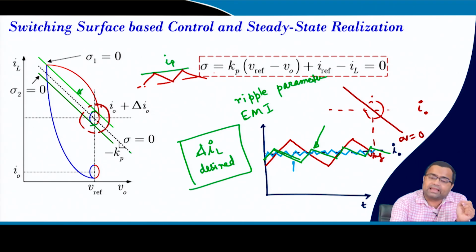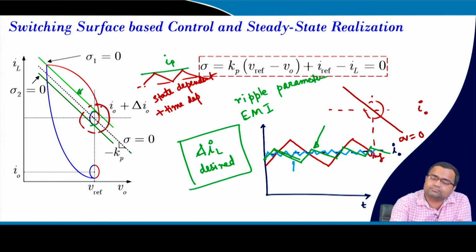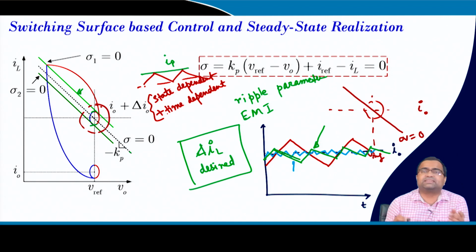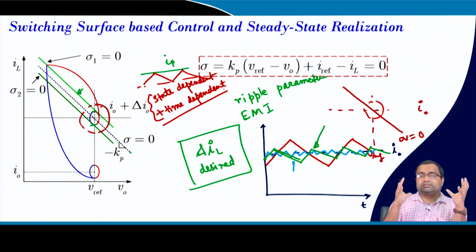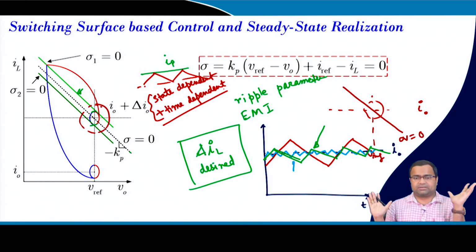That means we are using one state dependent switching plus time dependent switching. So, it is a combination of state dependent and time dependent, and the pulse width modulator puts a time constraint, that means your sum of on and off time should be constant.